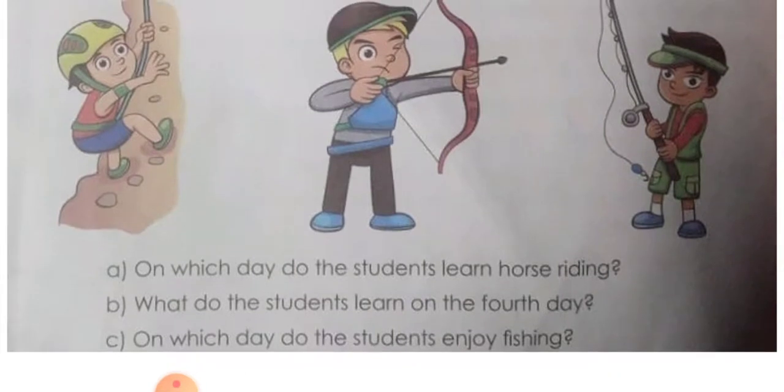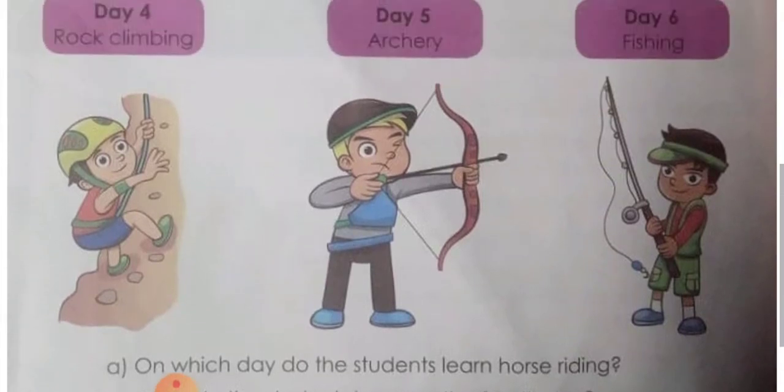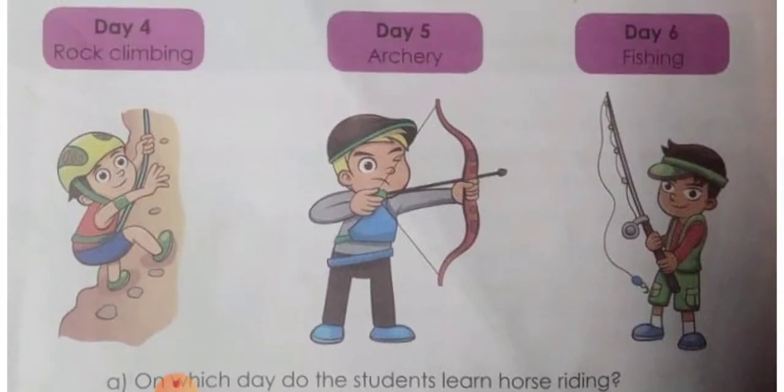Now let's discuss the next question. On which day do the students enjoy fishing? Which day? Day 6. How to say that? 6 is 6th, right? The ordinal number for 6 is 6th. So, students enjoy fishing on the 6th day. How can you write the answer? Students enjoy fishing on the 6th day.